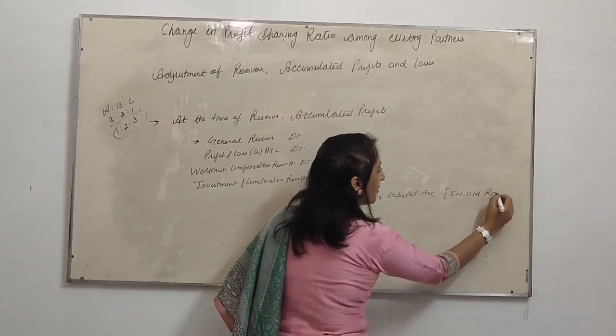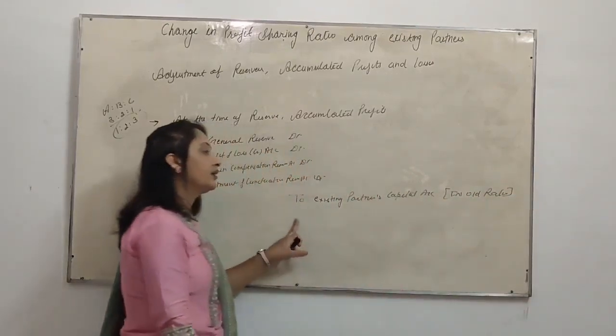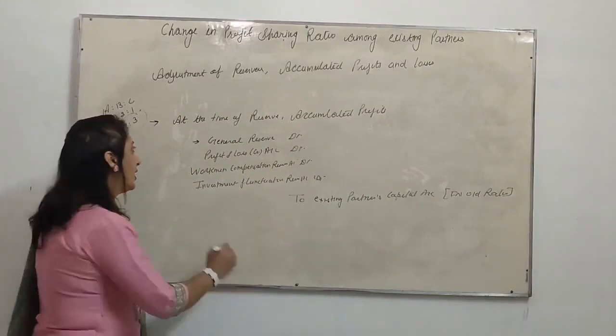It will be distributed among all existing partners in old ratio.